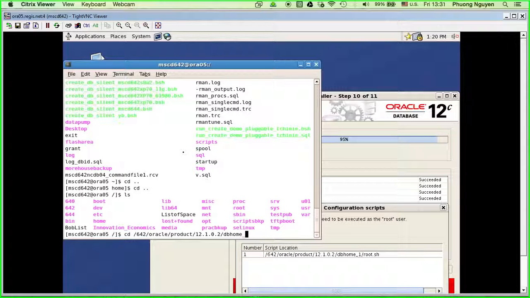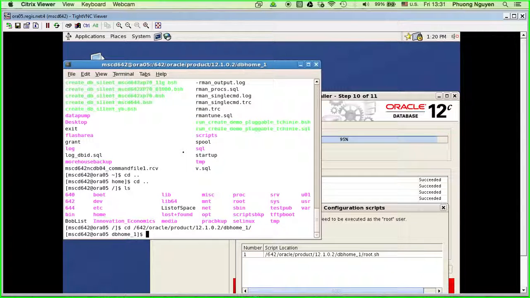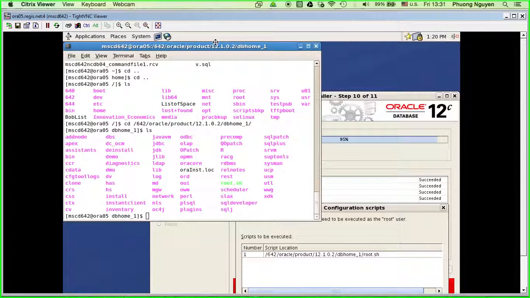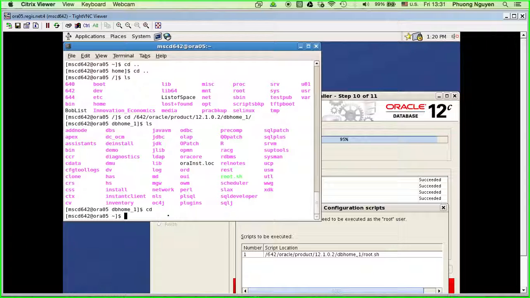DB home _1. So I'm going to go in here, and you see the red file here? This is the file that we have to run. I have to switch to the root user to be able to run that file.